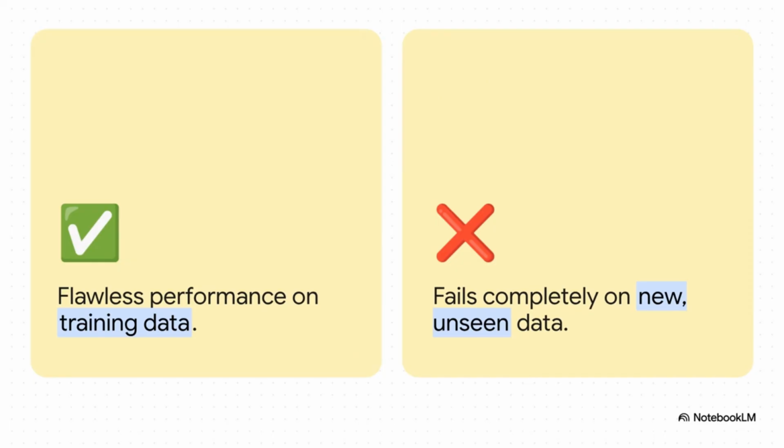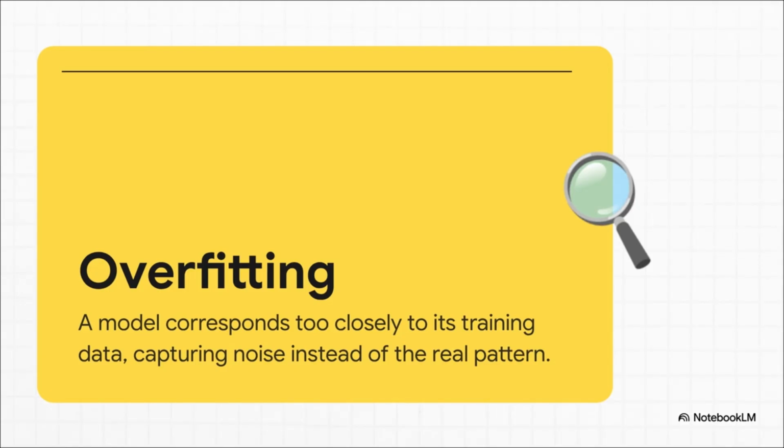Here's the problem. That same model, the one that was flawless on its training data, can be totally useless when it sees new, unfamiliar information. It has a perfect memory of the past, but it can't predict the future. And this gets to the very heart of the generalization problem. This type of failure has a name: overfitting. It's what happens when a model doesn't learn the general principles from the data. Instead, it just memorizes the training examples, including all their random quirks and irrelevant details, what we call noise.